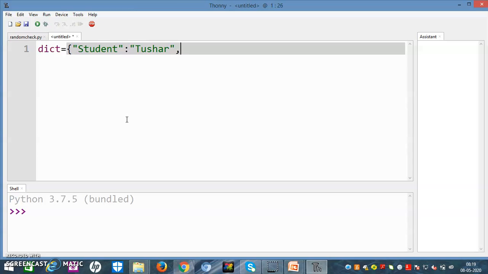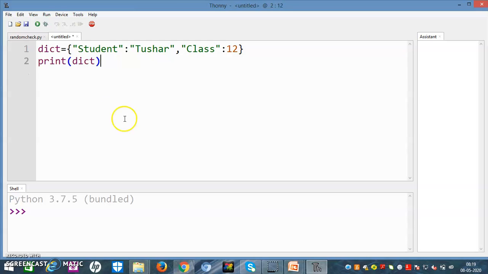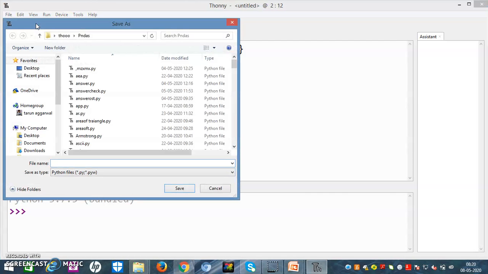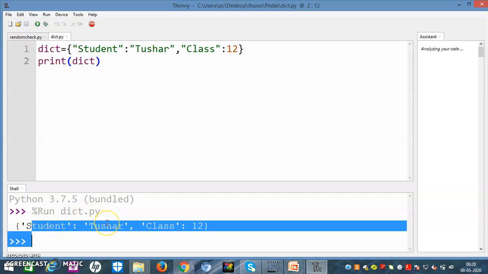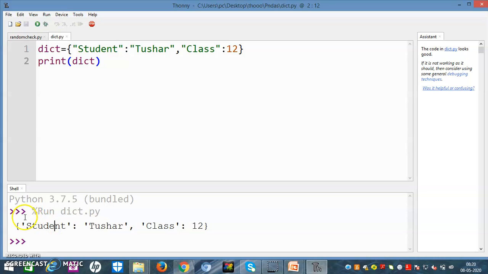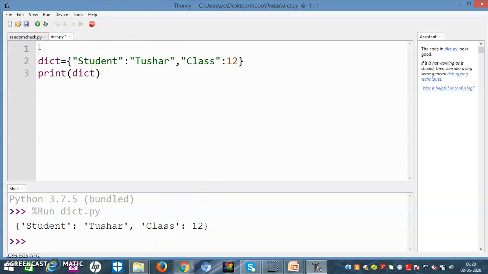Now the next key value pair. The next key is class, and in which class, I will write 12. Close it with this. Now if I want to see the values, print it. Let me save it. Let us check the answer. Yes, it is student Tushar, class 12. This means that the particular key student has the value Tushar and the class key has the value 12.